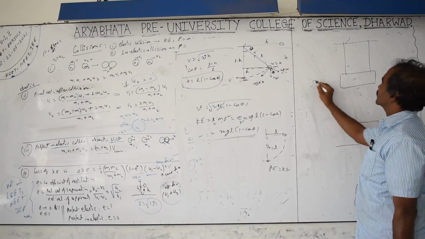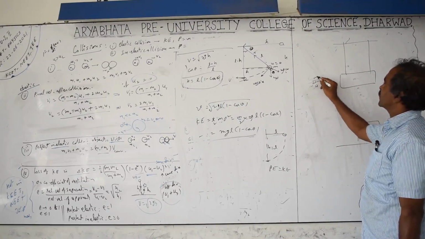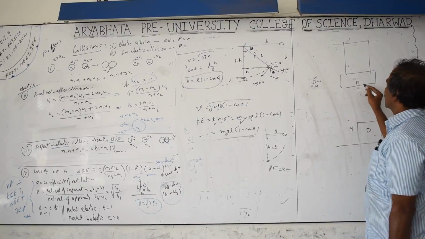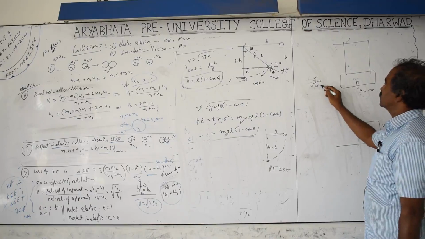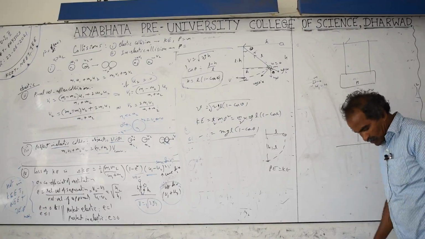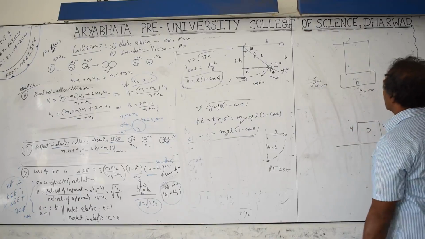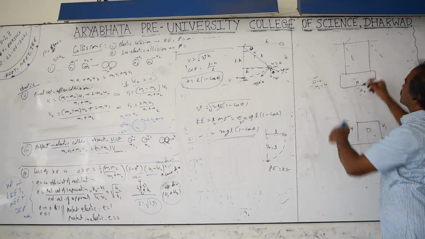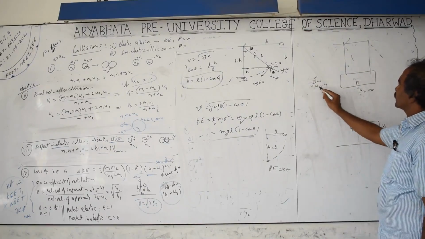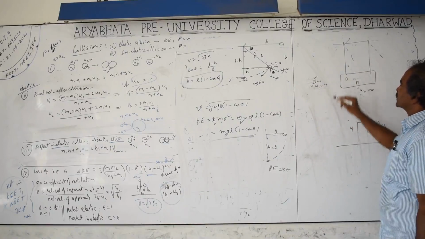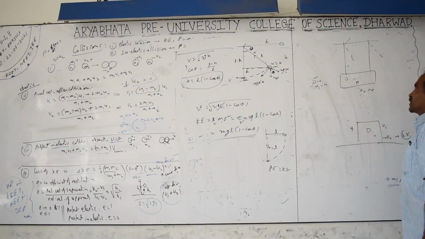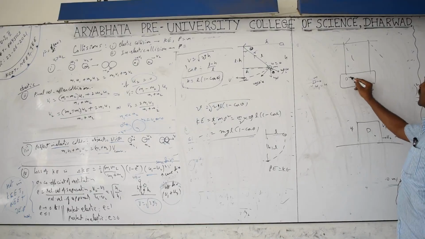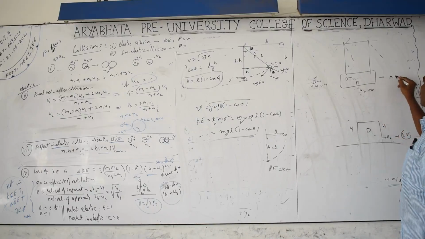Similarly here, the bullet of mass m is fired with velocity u. The block mass is M and its initial velocity u2 is 0, and u1 is u. Generally they will give you these. They may ask you the velocity of the bullet, mass of the block, mass of the bullet, and the height raised also. This block is suspended with ropes or strings. After the bullet hits, the general case we discuss is the bullet remaining inside, an inelastic collision. The total mass becomes m plus M.